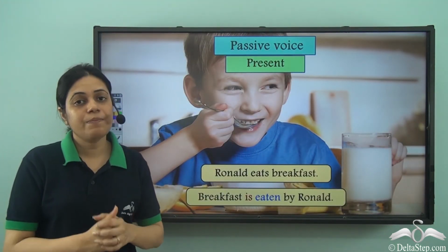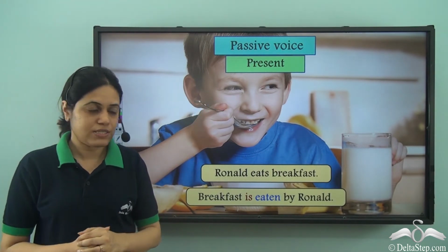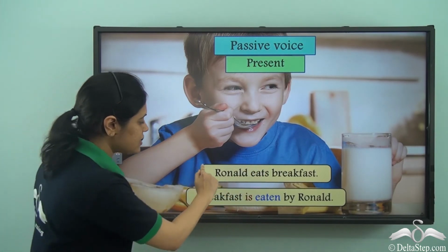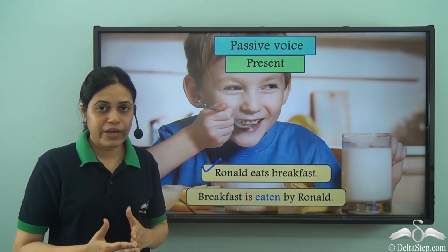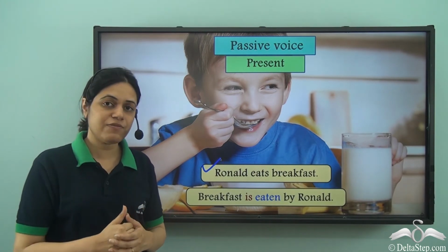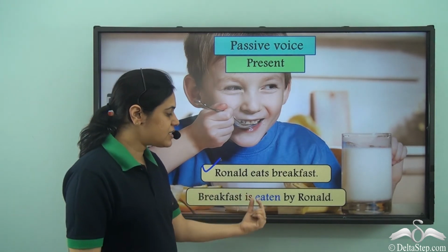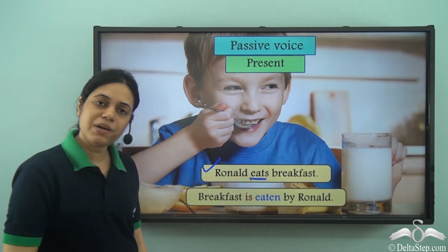Apart from this, be verb is also used to show passive voice. Ronald eats breakfast. This is active voice. Now, if I want to make this statement into passive voice, I'll write it as breakfast is eaten by Ronald. In this case, eat is the main verb.